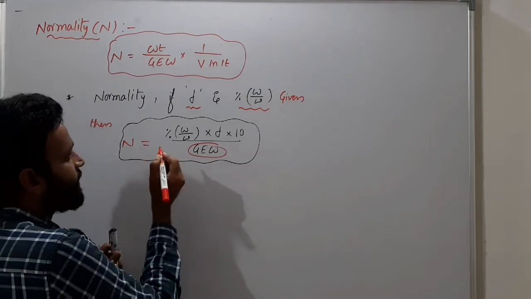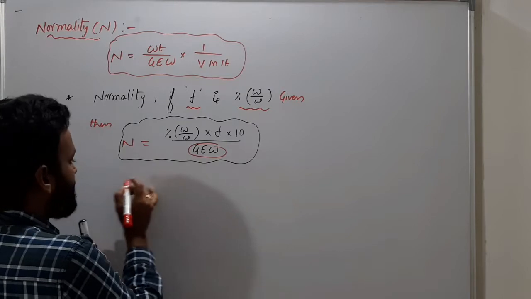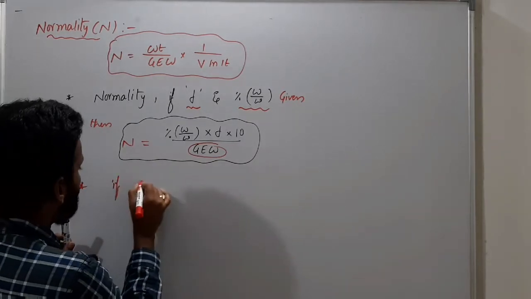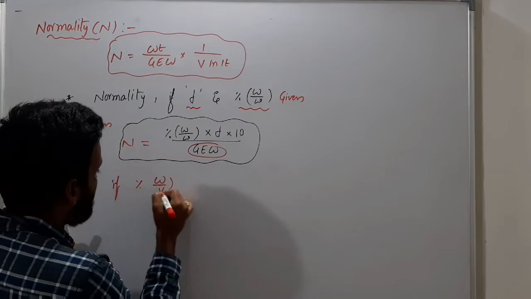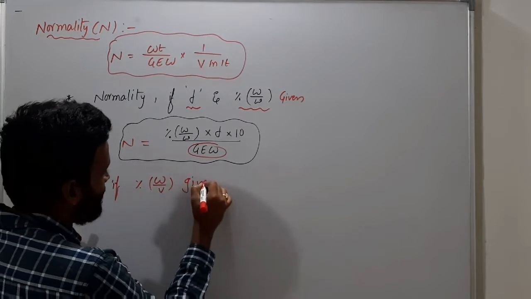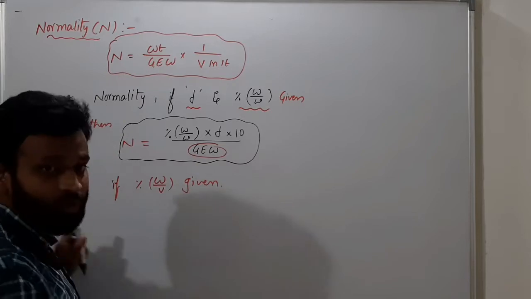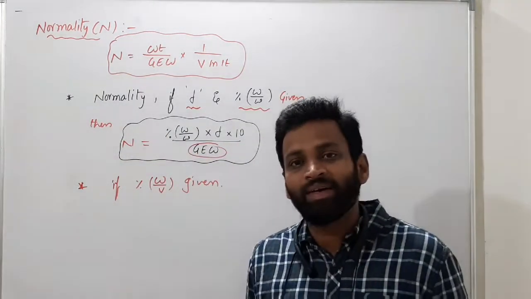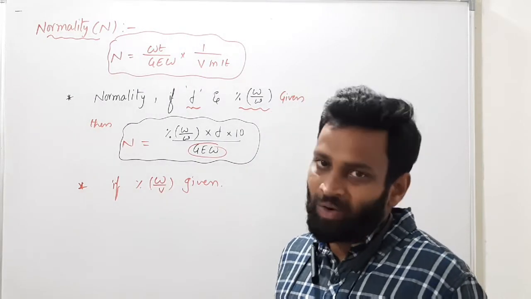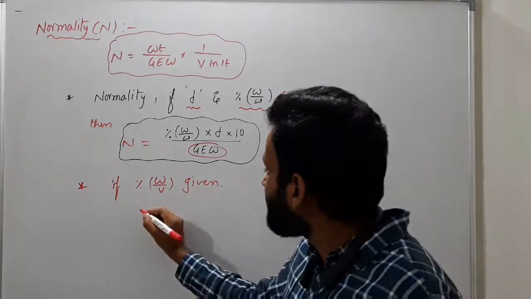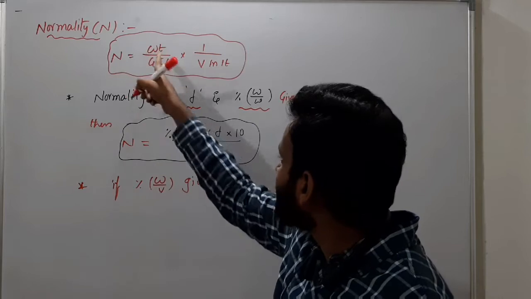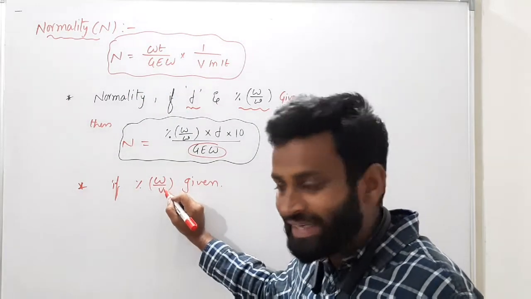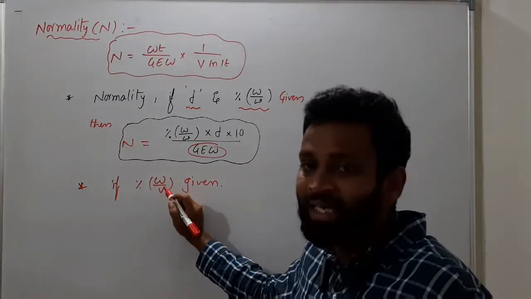So you have a formula like this, and the second formula is for when only percentage weight by volume is given. Then what is the normality? Here you have weight by volume, but with volume in milliliters and weight in grams.